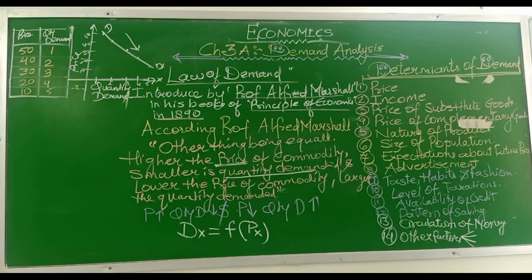Symbolically, the functional relationship between demand and price is expressed as Dx equals f of Px. D stands for demand for the commodity, x stands for the commodity, f stands for the function, and Px stands for the price of the commodity.